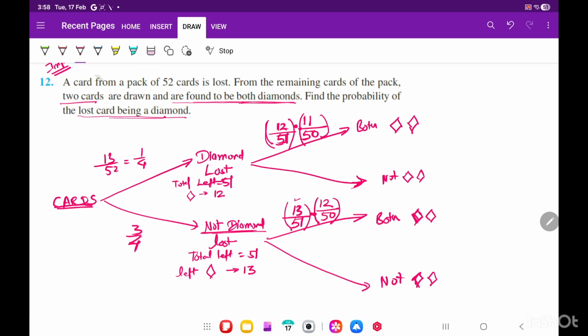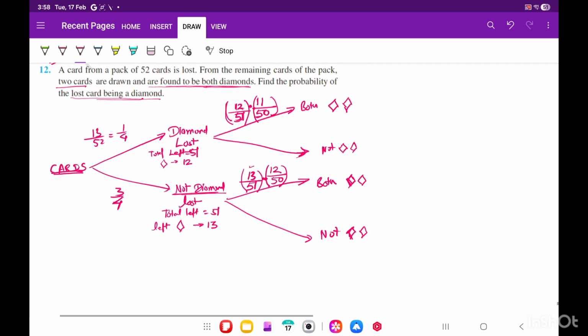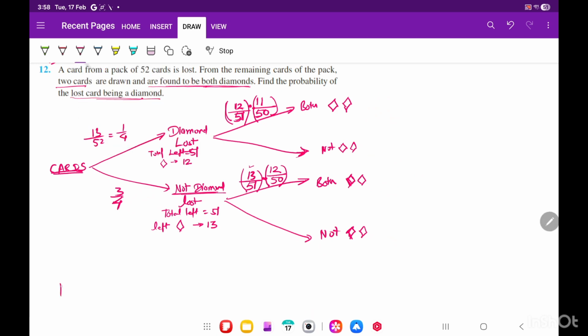So this is my chart which is ready. Okay, I hope you understood. Try to make it again. So what they are asking is probability. Let me write. Okay, did you understand this? So this is probability. We have to find that lost is diamond, and what is given? The condition that both were diamonds, when you are picking up the second card, both are diamonds.